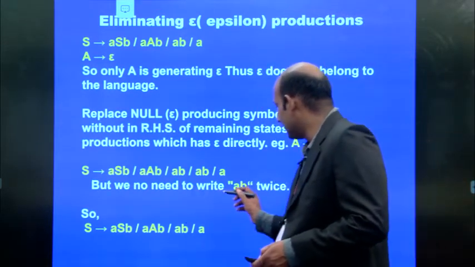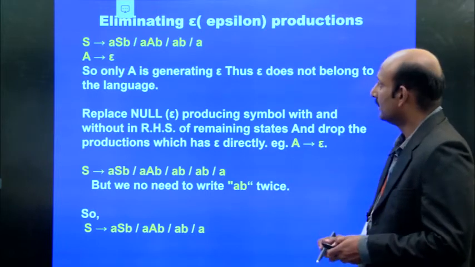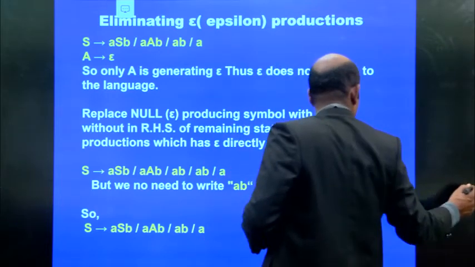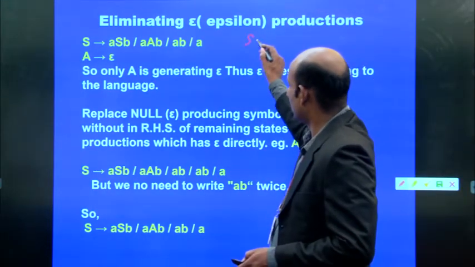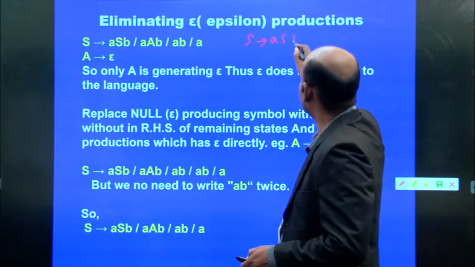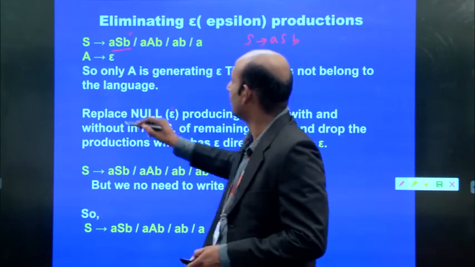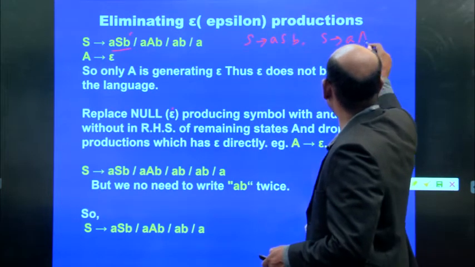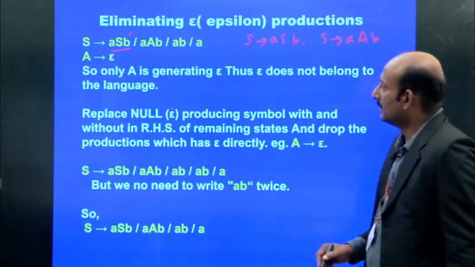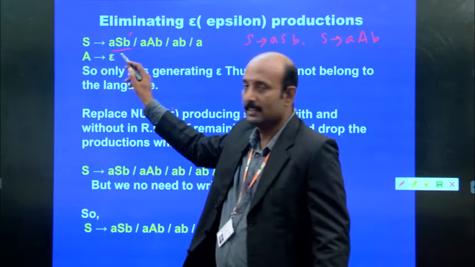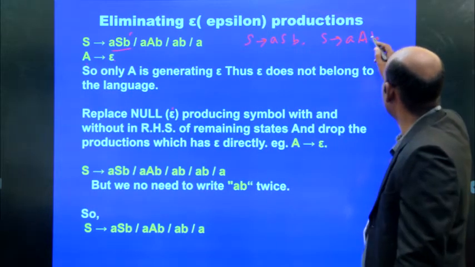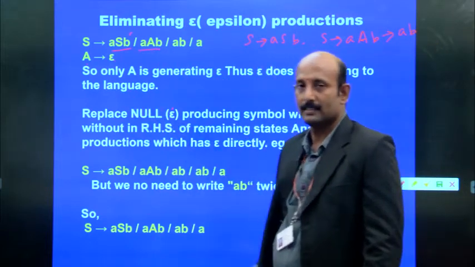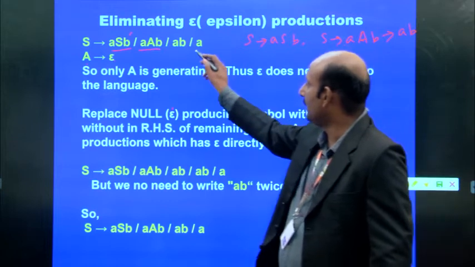We no need to write this AB again because S tends to ASB is already there. Now S tends to a, capital A, B. What is that A? A is epsilon. So if you apply this epsilon, then you may get AB for this production. Moreover, already we have one more AB.